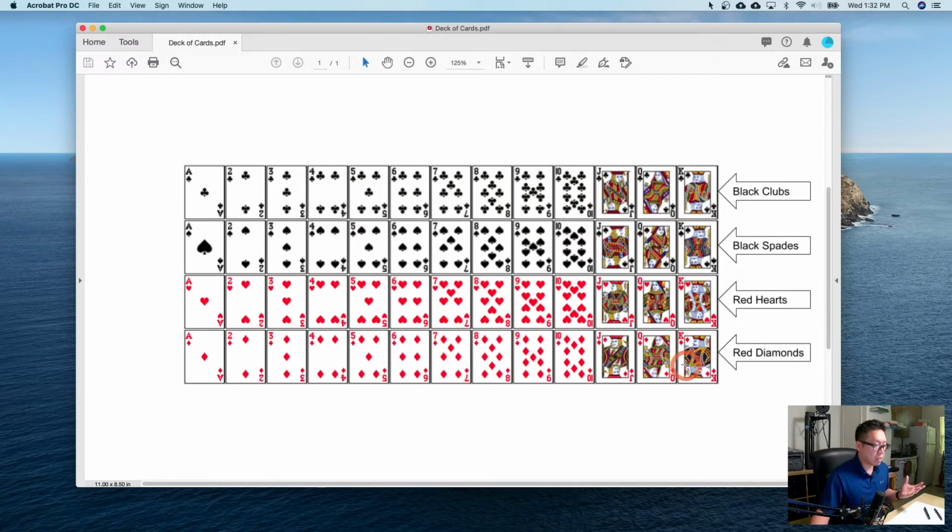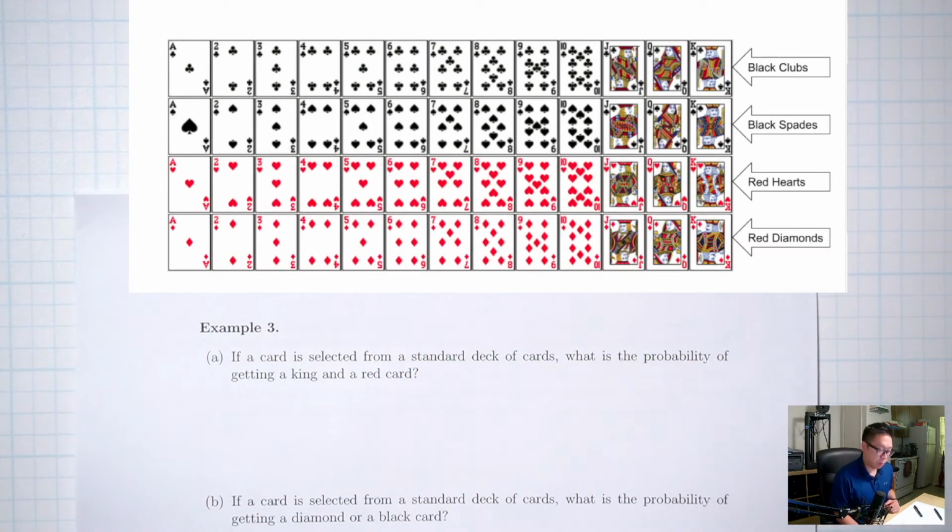And I think the last thing I need to tell you is how many cards are there total. Okay, 1 through 10, Jack, Queen, King, that's 13 on each row. And there are 1, 2, 3, 4 rows. So 13 times 4, that's 52. 52 cards total.